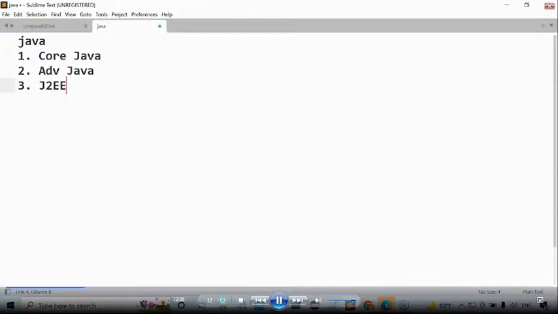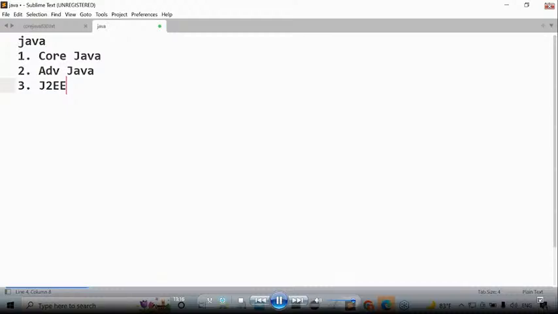This classification is totally wrong. This was not provided by Sun Microsystems. What is Sun Microsystems? It is a company which has released Java programming language to the market. It is the birthplace for Java programming language. Sun Microsystems is a home for Java. Sun Microsystems has not given Java like this. Unfortunately, this terminology was created at Ameerpet in Hyderabad, not by Sun Microsystems. So this terminology is wrong terminology.